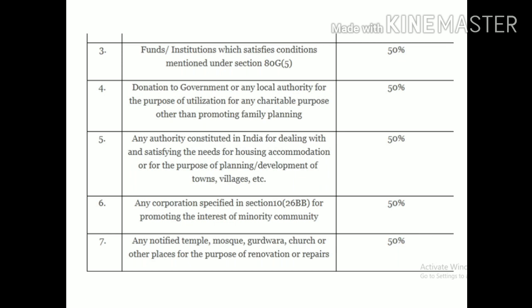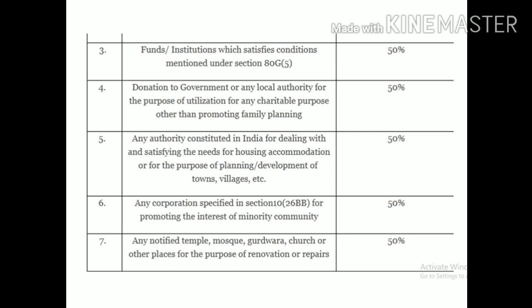How, in the sense, first one, 50% with the limit, that is any institution which satisfies the conditions of 80G subsection 5. Then any donations you provide for promoting the charitable activities other than family planning, that time it is 50% with the limits. Then any donation you give to the associations for development of housing accommodation, or development of the towns and villages, that time 50%.